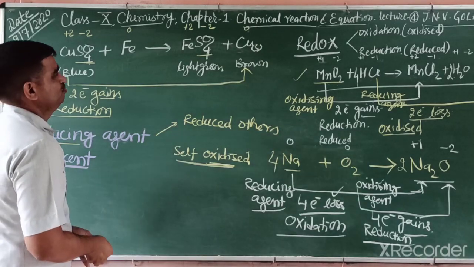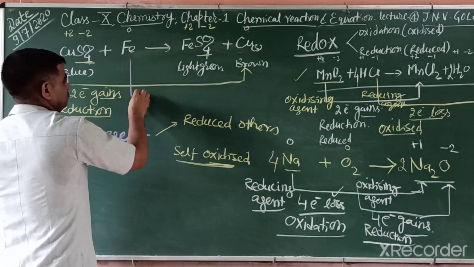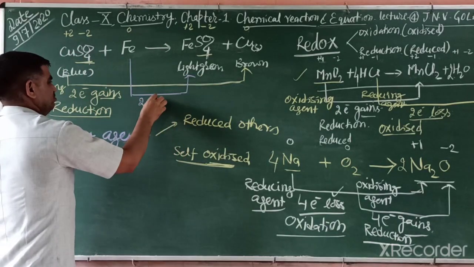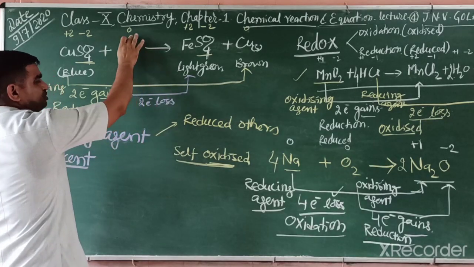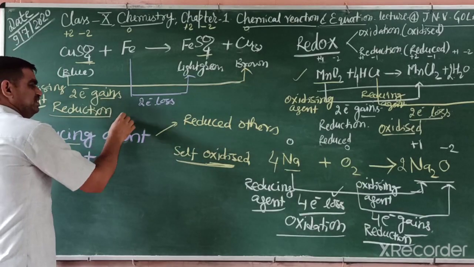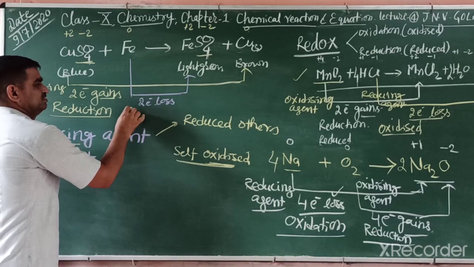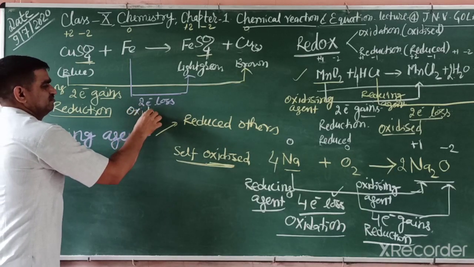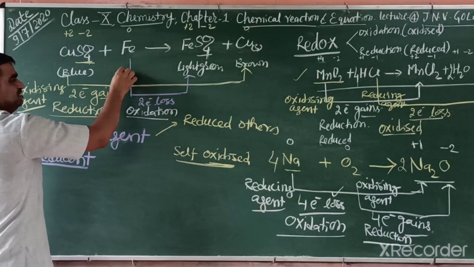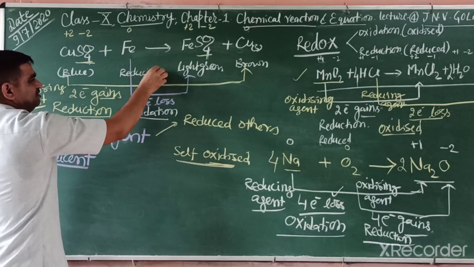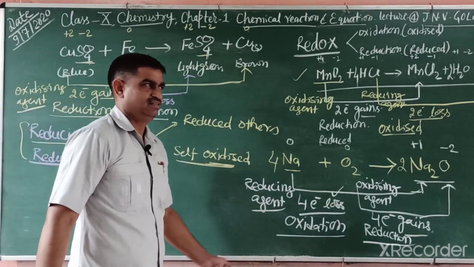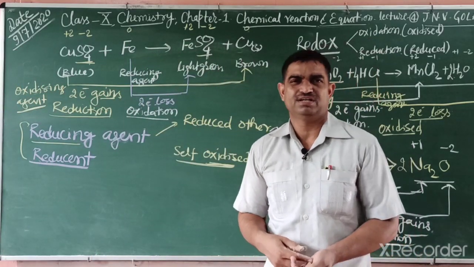The other one, iron. Iron changes from 0 to +2. So what happens? 2 mole electron loss. 0, no charge, +2 means loss. So if one is reduction, the other is definitely oxidation. So this one is oxidation, you can say oxidized. So this one is a reducing agent. So these are redox reactions, and in your 11th class you will study in detail.